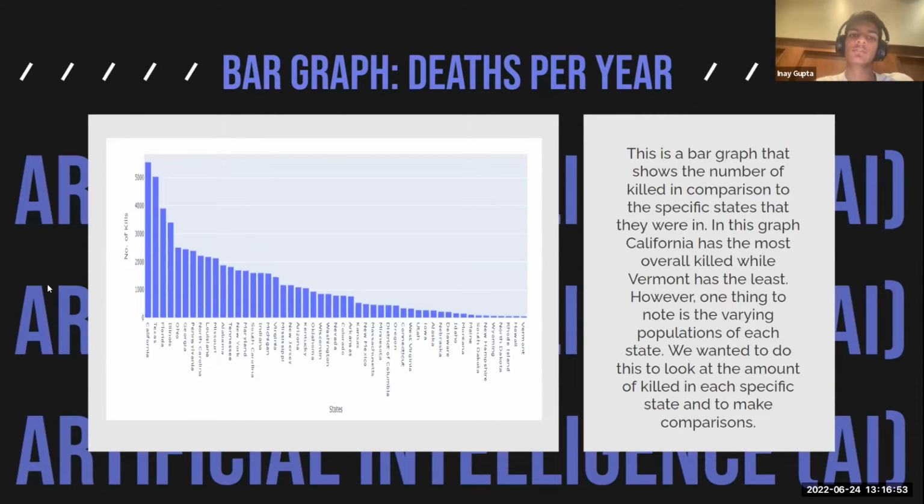Okay, so our first bar graph shows the number killed per state. One thing to notice while looking at this is that California has the highest population density, while Vermont has the lowest, and these factors can affect the number of deaths in the area.